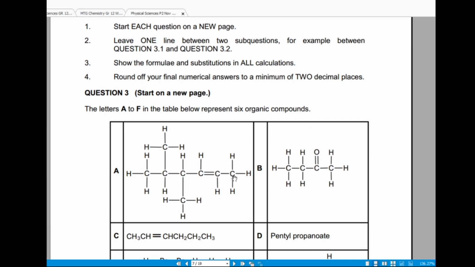The first thing that we need to do is to identify the parent chain. The parent chain will be the one with the most carbon atoms, right? So if we go horizontally, from left to right, we see. And then when you count, you start counting from the carbon atom which is nearest to the functional group. So here the carbon atom which is closest to the double bond is this one. We'll start counting from there, right?